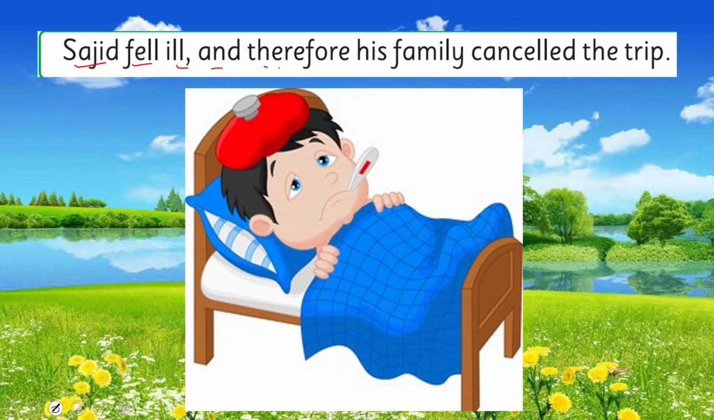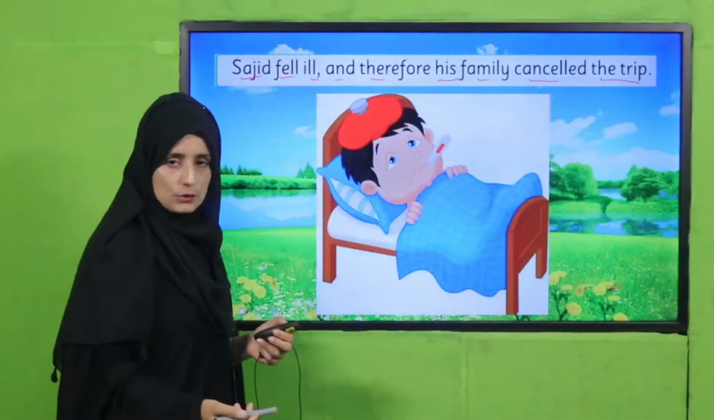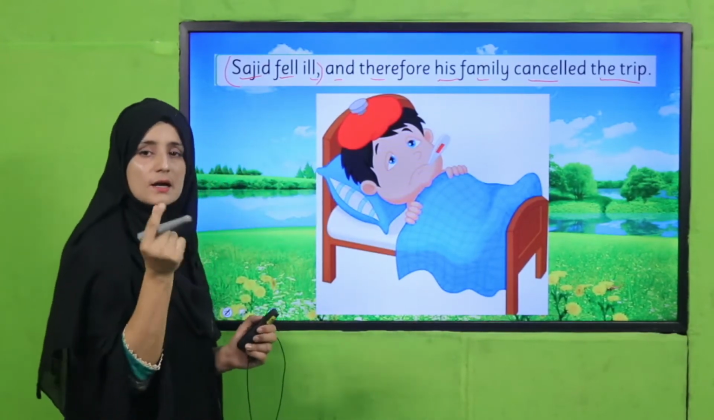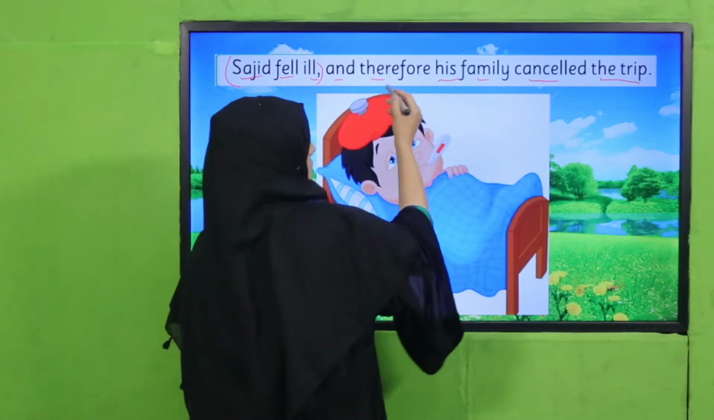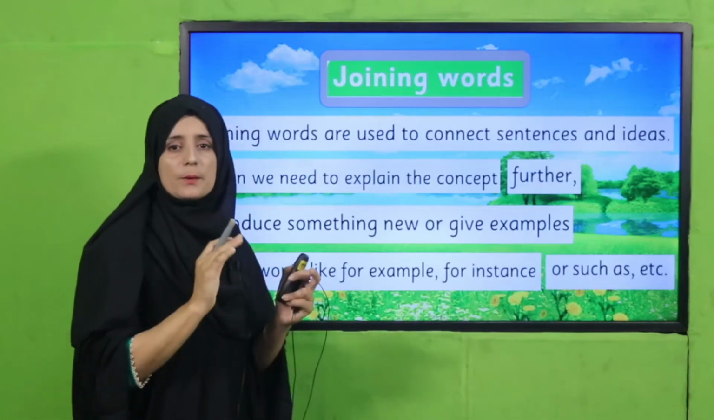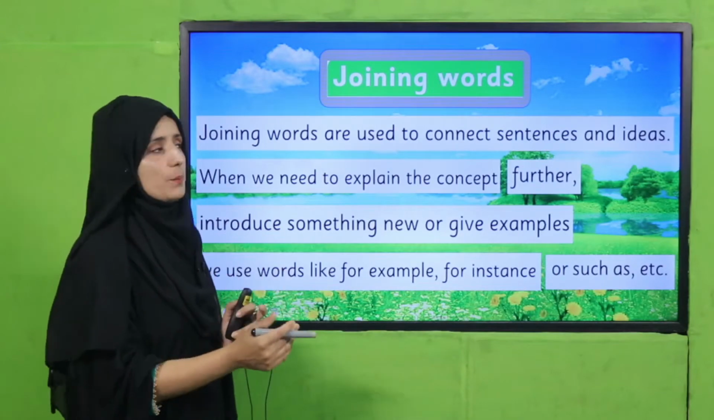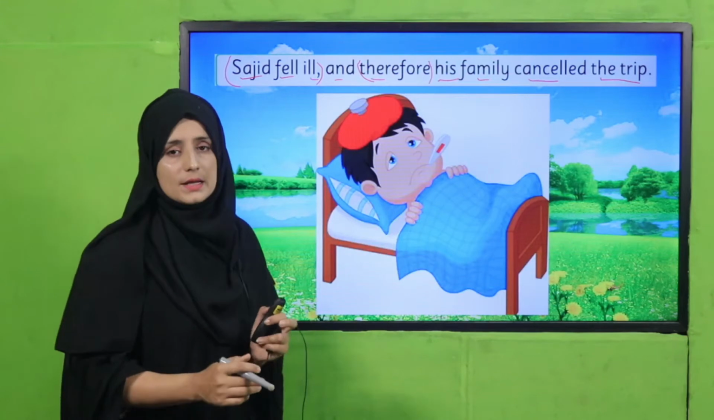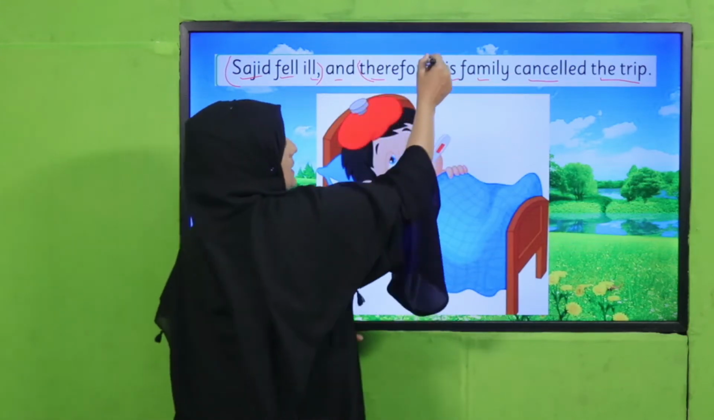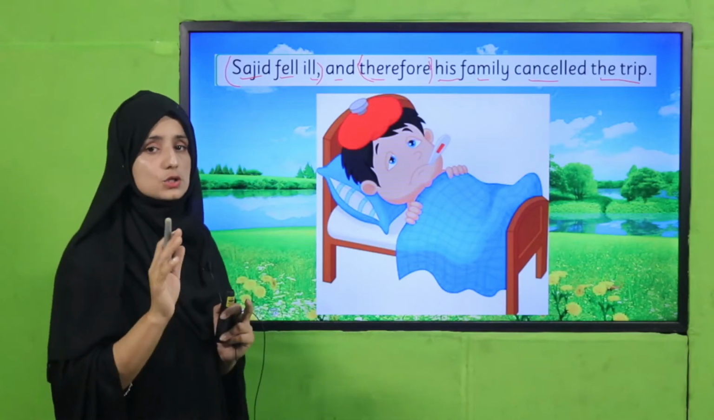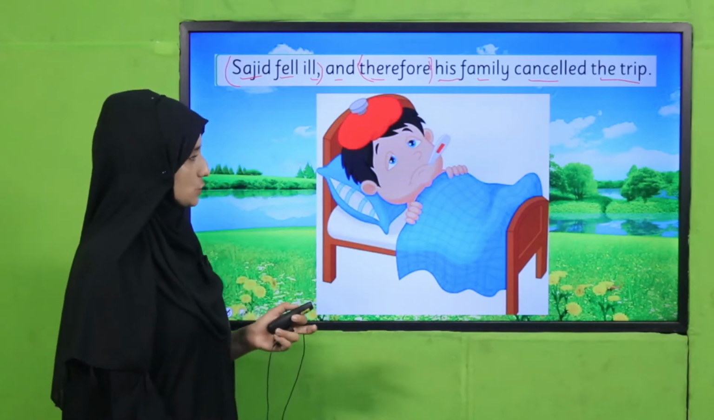Sajid fell ill and therefore his family cancelled the trip. So who fell ill? Sajid fell ill. This is a complete sentence. And another thought, therefore his family cancelled the trip. They had planned to go on a trip, but they cancelled the trip because he fell ill. So therefore is also a transitional word, and it is joining two sentences, two ideas together.